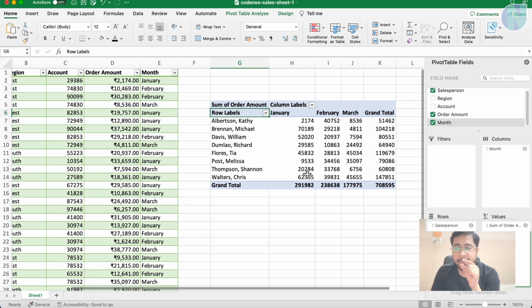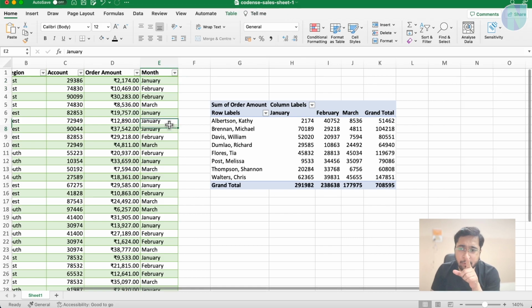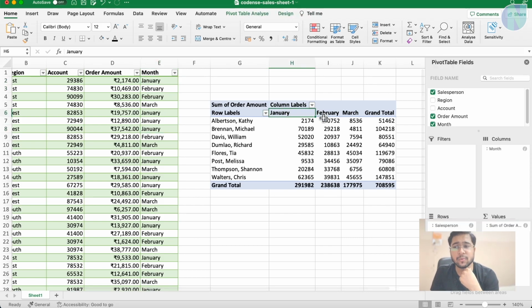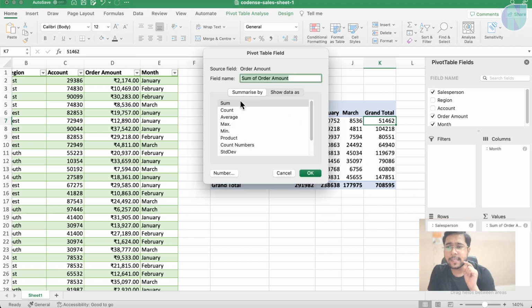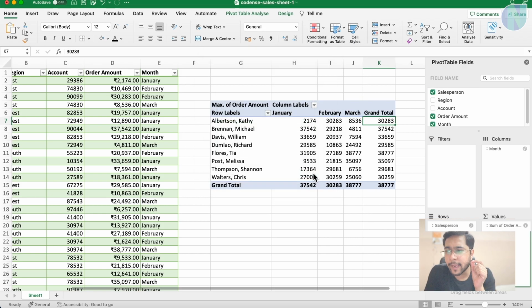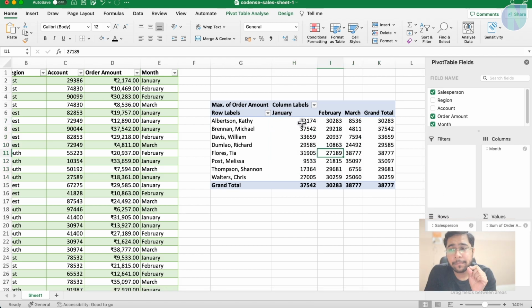Now what happens? Whatever values we have here, it uses them as column values. So you can see January, February and March are coming up, and also a grand total it is showing us. Why this grand total? Because we also have a values field. And see, if I click on this i button, you can see it can be sum, count, average, max, min. So I can click on max, and now this table will show me what is the maximum this person has done. But maybe maximum is not that useful.